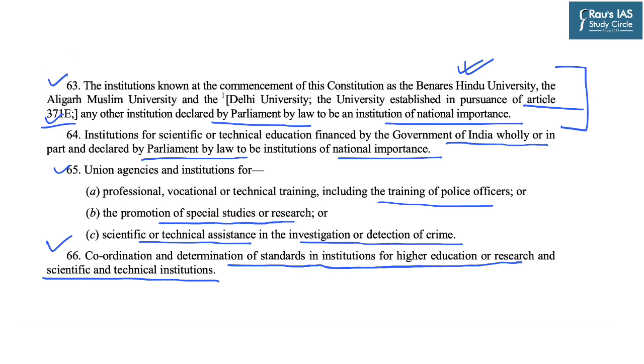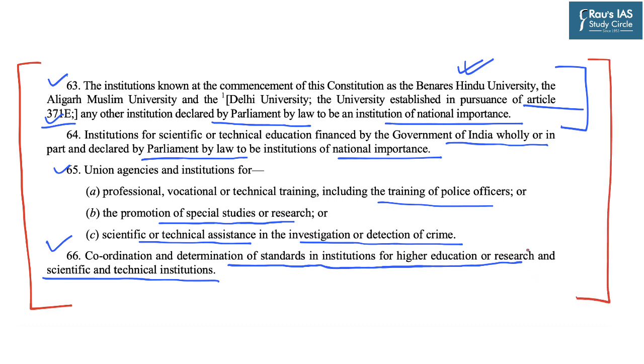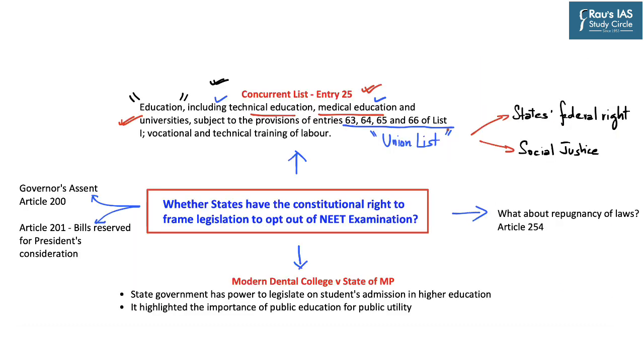So on all these aspects which have been provided under the Union List, the state government cannot make any law. However, the contention of the state government of Tamil Nadu is that this exemption does not qualify under any of the provisions of entries 63, 64, 65 or 66 of the Union List, and hence they have the federal right and federal autonomy to make such a legislation.